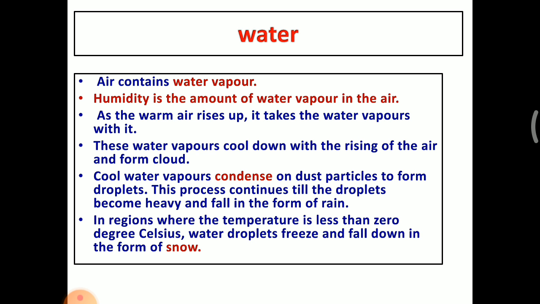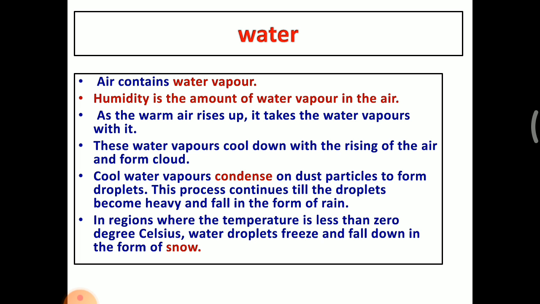Next, water. How does the sunlight affect the water? Air contains water vapor. Humidity is the amount of water vapor in the air. It is a very important point. What is meant by humidity? Humidity is nothing but how much water vapor is present in the air. As the warm air rises up, it takes the water vapors with it.